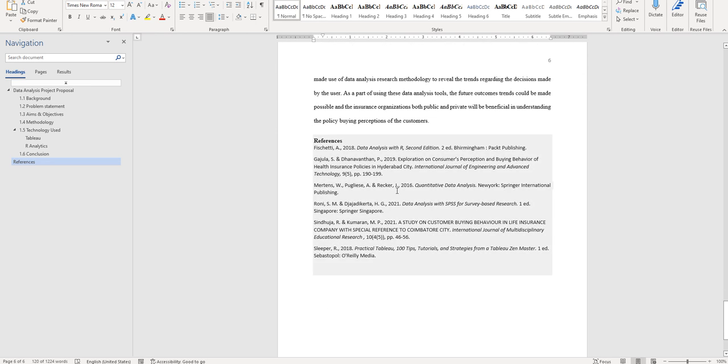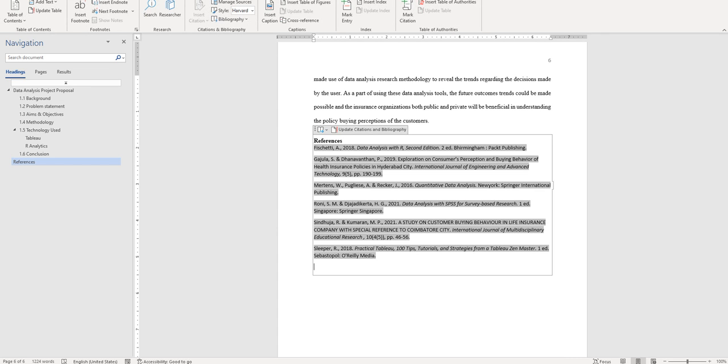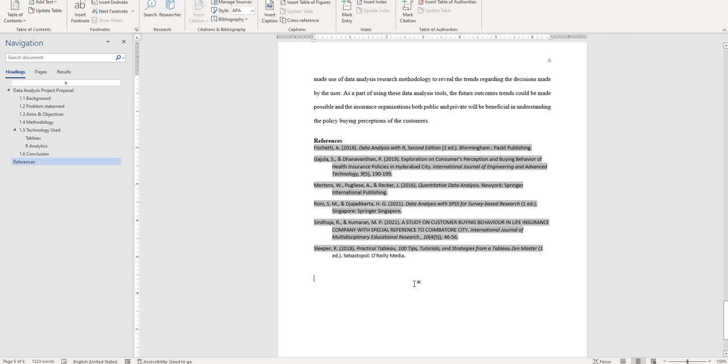It is very important to include at least 3 references. Make sure that you added 3 references, and this one is not in APA format. This should be updated. Believe me, you should cross check when you are sending the document. Before you send the document, it is very important to cross check it. The document should be in APA 7 format. When your references are in APA 7 format, you can see there will be an indent for the second line of the reference. For the first line it is normal, for the second line there is an indent. If your references are in APA format, this will happen.